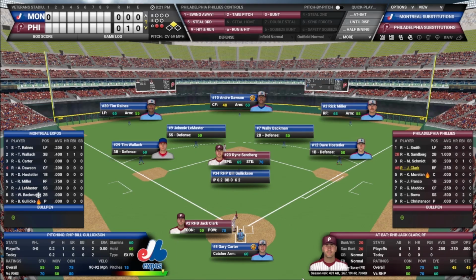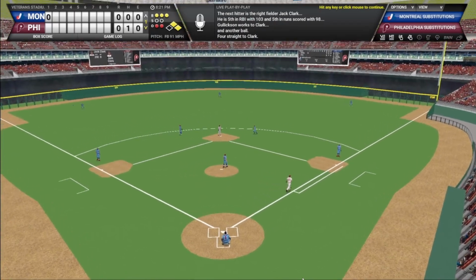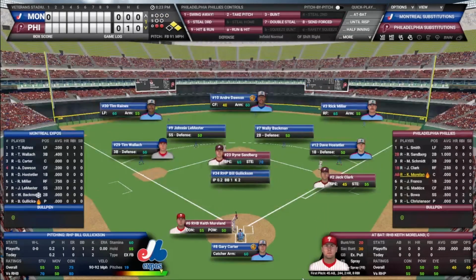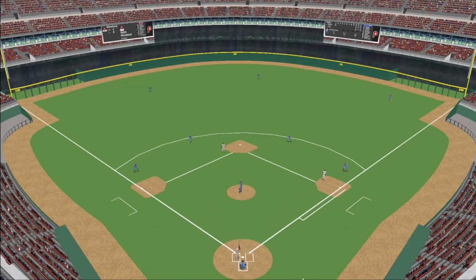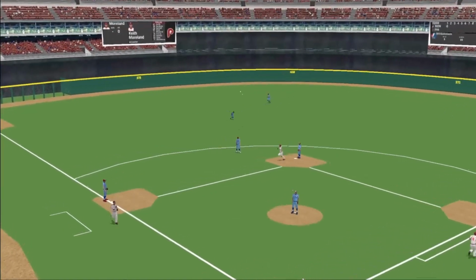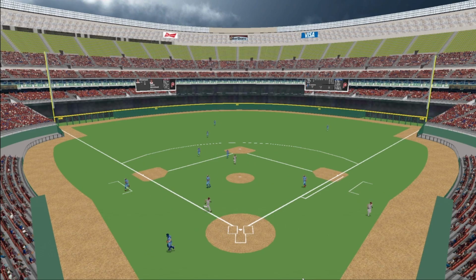It'll be up to Jack Clark. Pitch on the way. Outside. Walks Clark on 4 pitches. Here's Moreland. First at bat of the series. In on the hand, sinking fast and caught by the left fielder to end the inning.